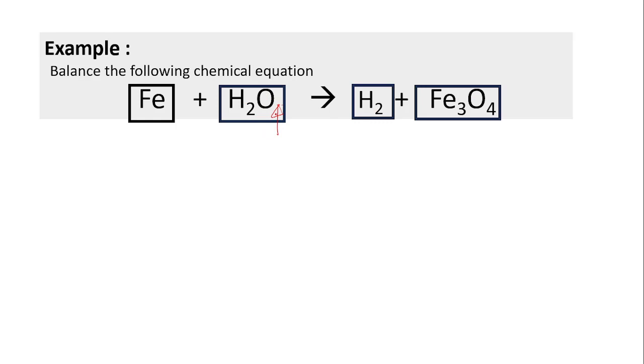We cannot balance in this way. We need to balance just by writing the coefficients, which we call the stoichiometric coefficients. What are the stoichiometric coefficients? The coefficients written in front of the chemical formulas.